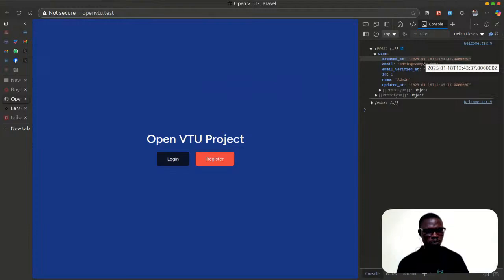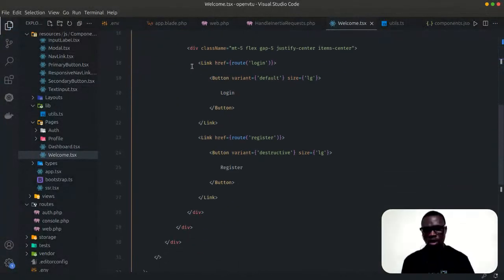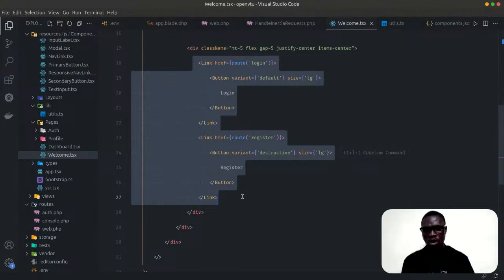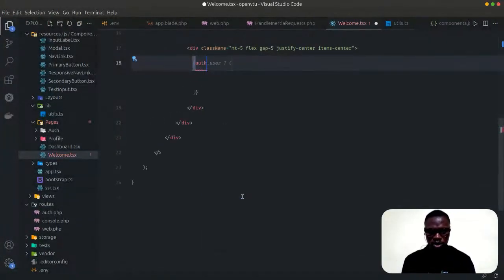Here, back to our code, save, then come here, then let's say auth. If we have auth.user, okay, we will always have that.